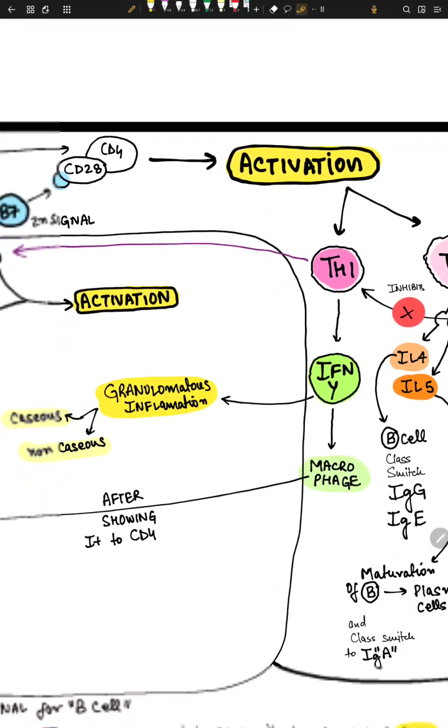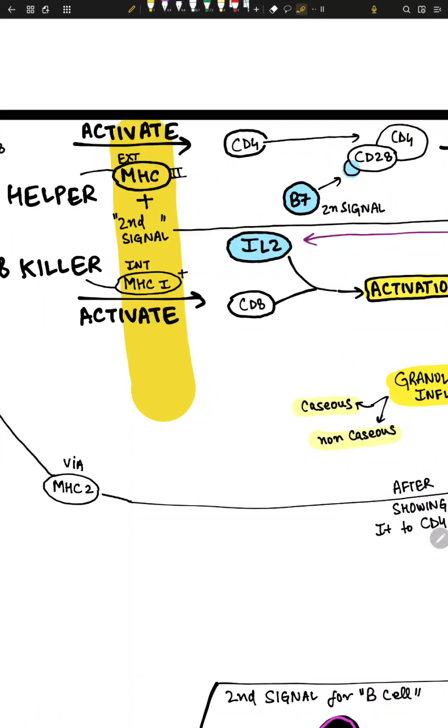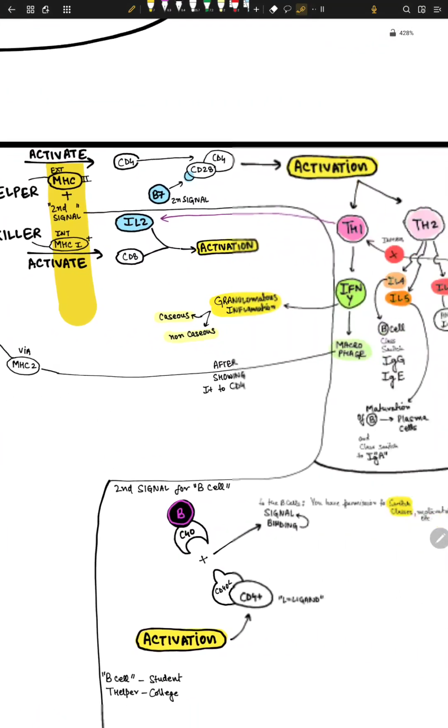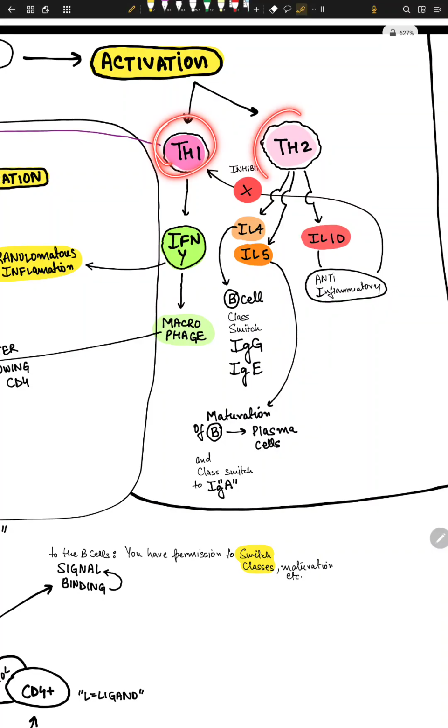Now, as soon as the activation happens, CD4 cells can differentiate into TH1 and TH2, okay? TH is T helper 1, T helper 2, right? So T helper 1, so 1 is priority, right? So priority is defense. So what is defense? Macrophages, right? They do opsonization, they do phagocytosis, right? They're bactericidal cells, right? They kill the bacteria.